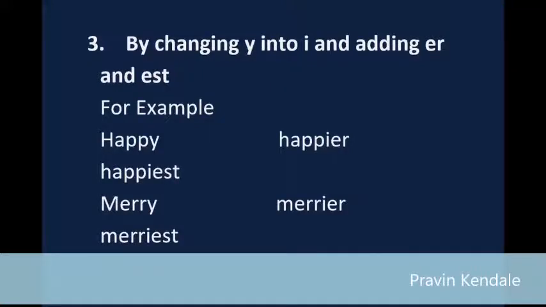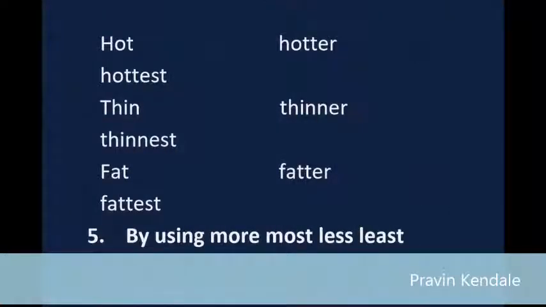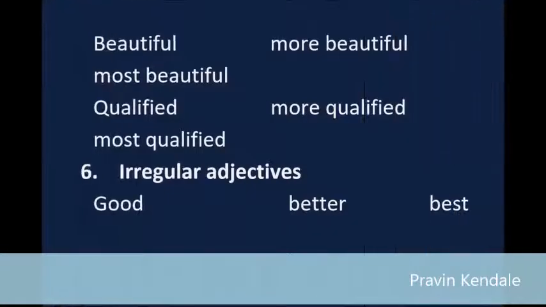4. By doubling the consonant before adding er and est. For example, big, bigger, biggest. Hot, hotter, hottest. Thin, thinner, thinnest. Fat, fatter, fattest. 5. By using more, most, less, least. Beautiful, more beautiful, most beautiful. Qualified, more qualified, most qualified. 6. Irregular adjectives. Good, better, best. Bad, worse, worst.